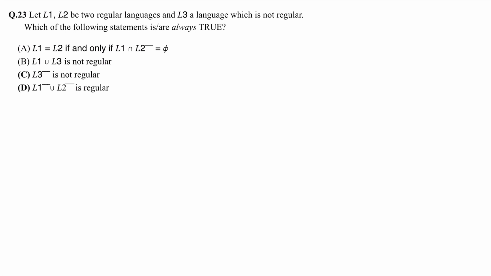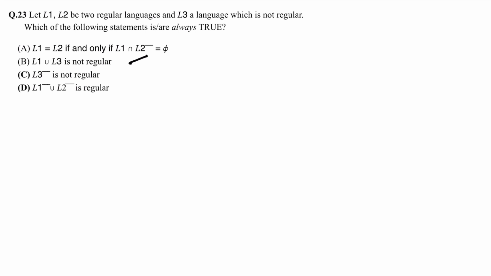L1 and L2 are two regular languages and L3 is not regular. So which one of the following statements is always true? First is L1 equal to L2 if and only if L1 intersection L2 complement equals phi. What is L2? L2 is regular also, right? So regular intersection non-regular. Complement is also regular.